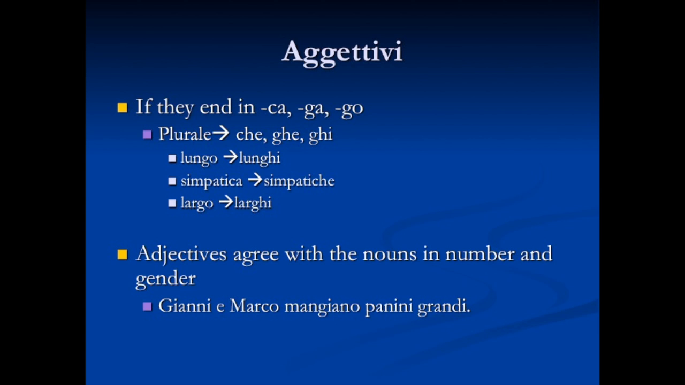We have the adjective lungo, long, going to lunghi. And we have the H to achieve that goal of preserving the hard sound. Simpatica goes to simpatiche, the H solving that problem and making it a hard sound. And largo, large, going to larghi with the H keeping that sound.